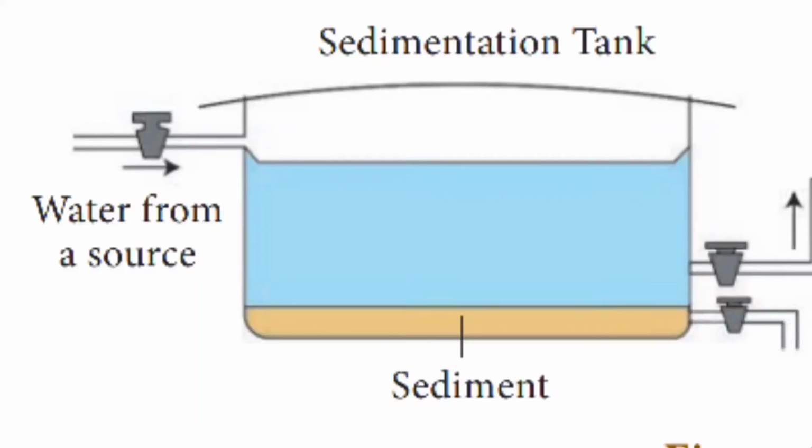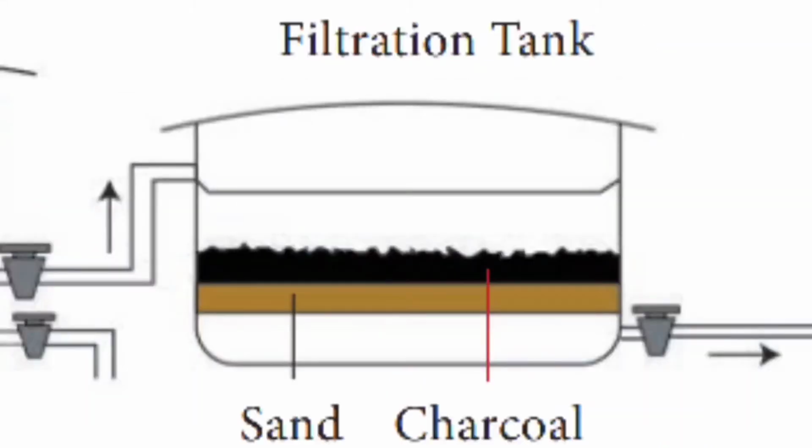Sometimes a chemical substance may be added to it. For example, potash alum. If we add it, then the impurities will settle down at a faster rate. So here the potash alum acts as a catalyst. The next process we move on to is filtration.